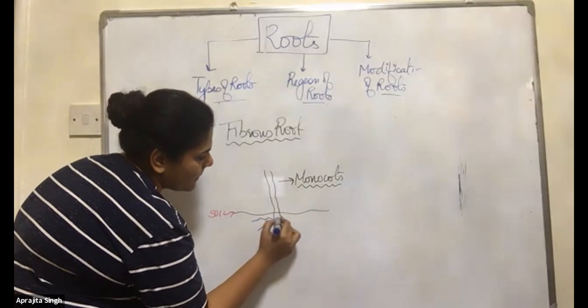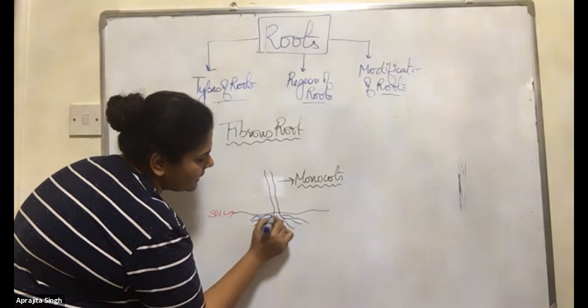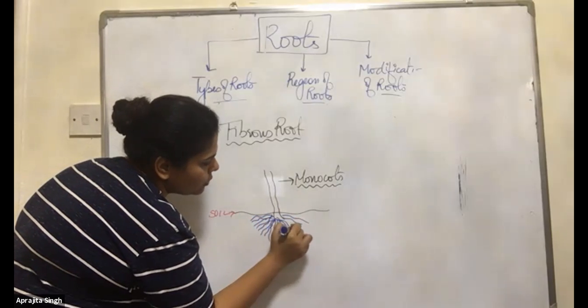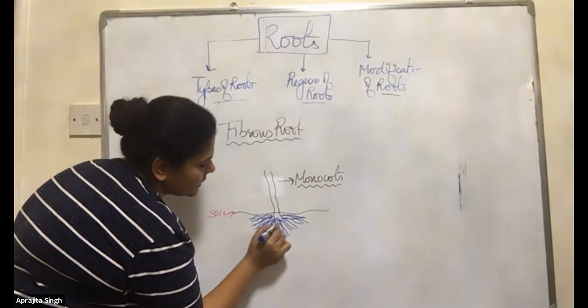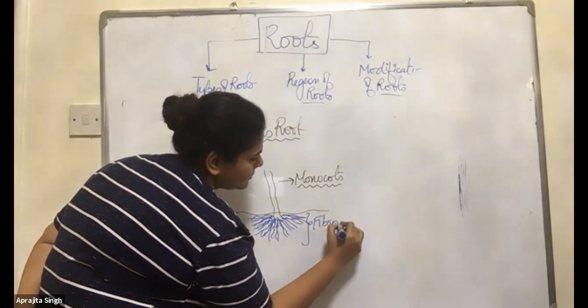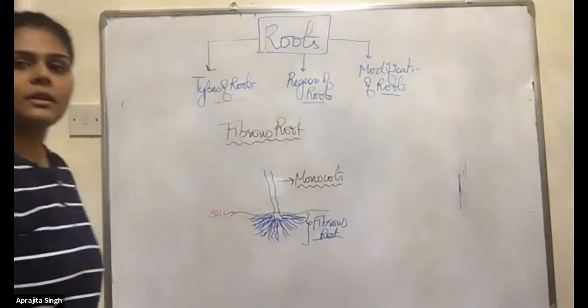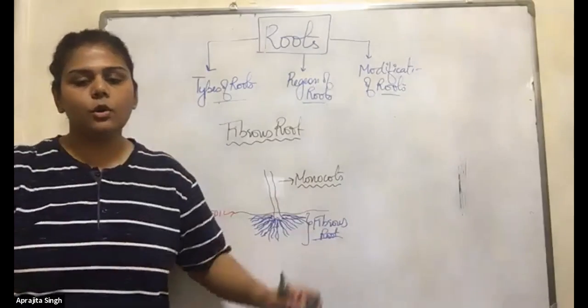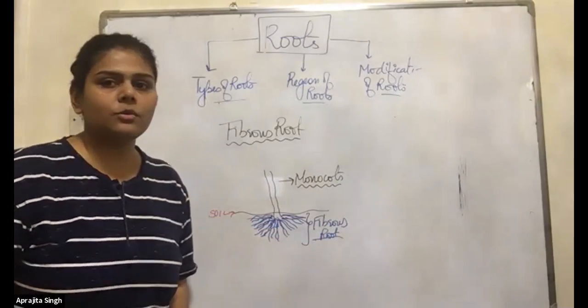The stem. Instead of the taproot that is dead, new roots will come out like this. And these are known as fibrous root. Now the stem will grow, and the roots are known as the fibrous root.